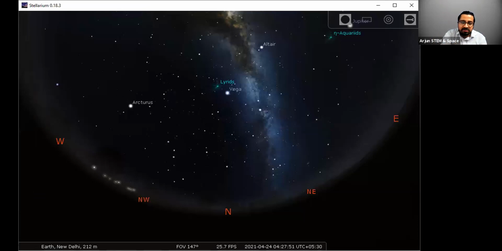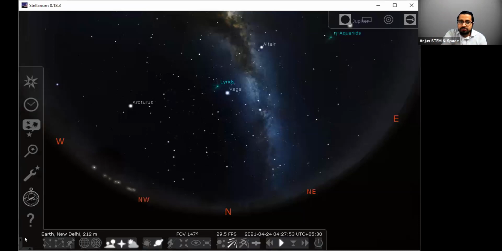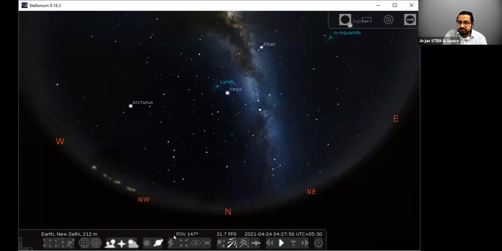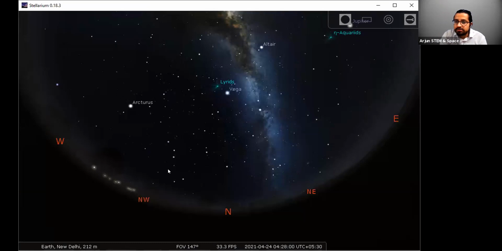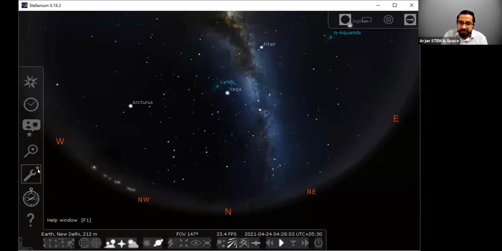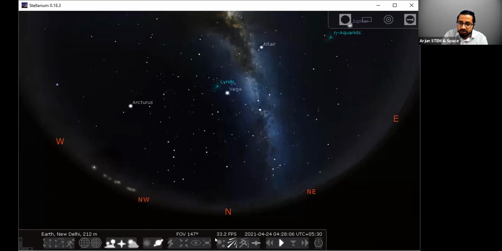As soon as you touch on the bottom left, these two panels will appear. You can check this one or you can check this one. You can use both of them.